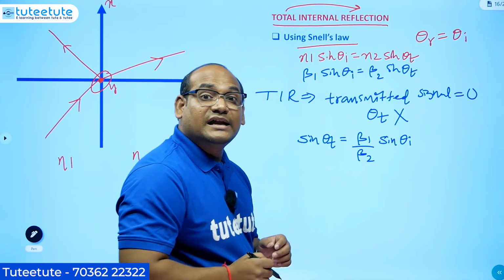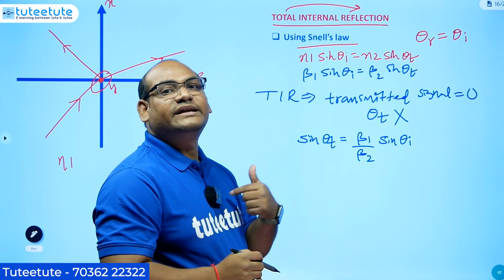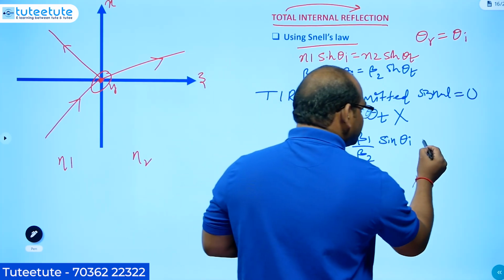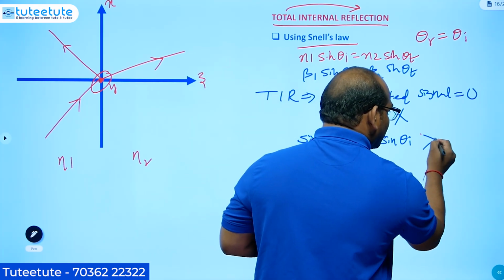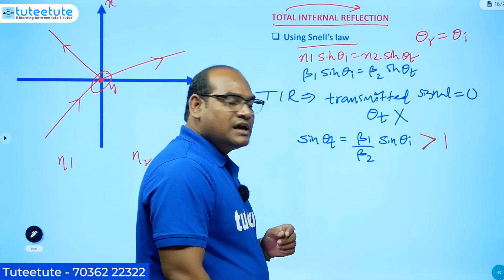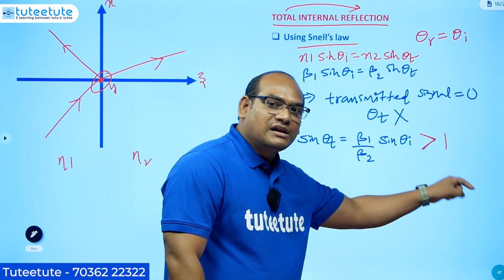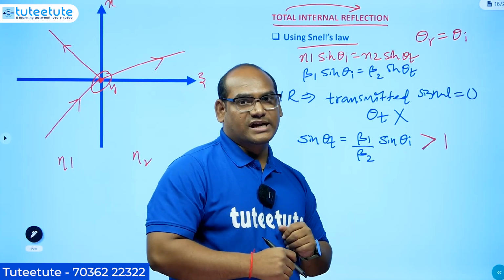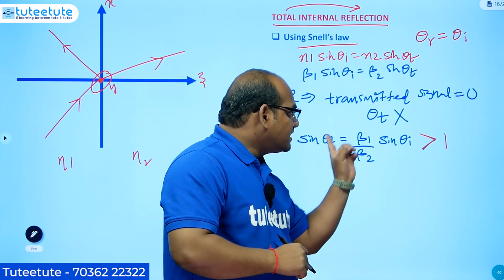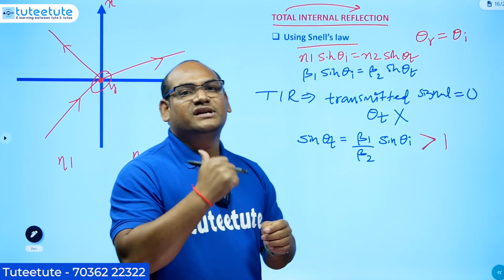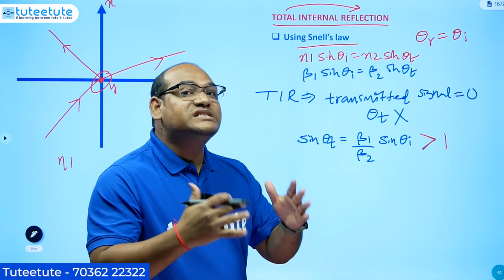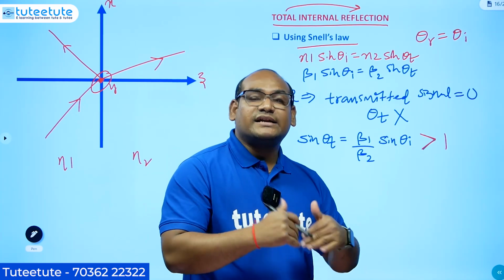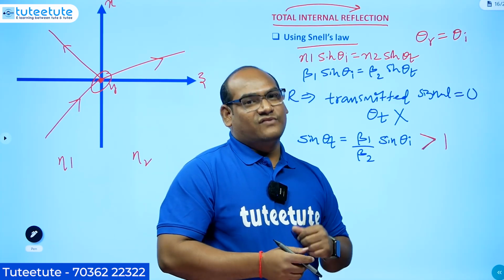Then we can tell theta t is available. But my intention is that I should not have theta t. That means this must be greater than 1. If sin theta t is greater than 1, no angle satisfies this relation. When I say sin theta t is greater than 1, what is the value of theta t? Not possible. There is no physical angle to satisfy sin theta t greater than 1. That is what I need in the case of total internal reflection.